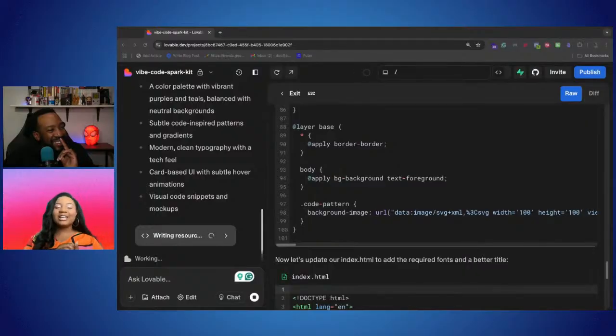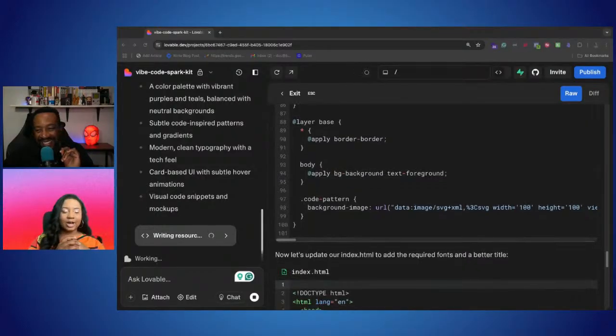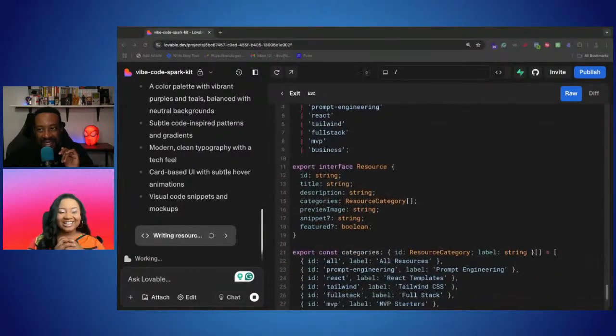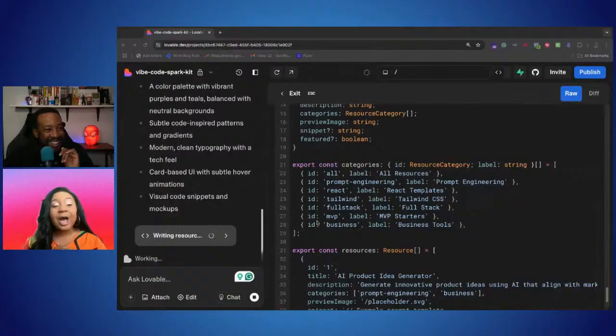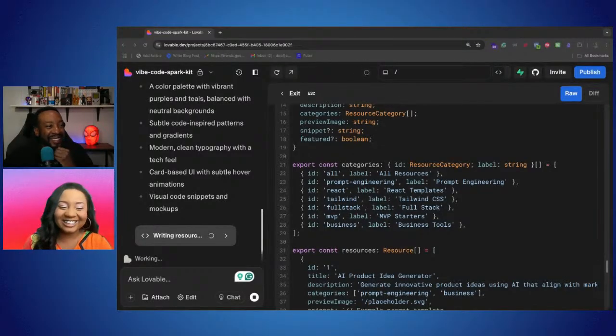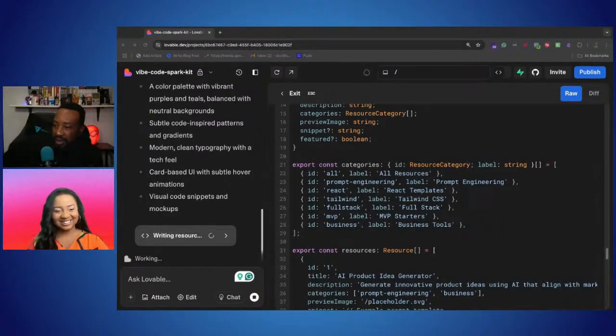So usually while this is happening, I'll go scroll on TikTok or Twitter. I love it. Luckily though, Lovable does have a little ding if you have your volume on to tell you to come back, it's done, which is really helpful. That's funny. I love that. I didn't know that. I'm going to have to wait for that for sure.